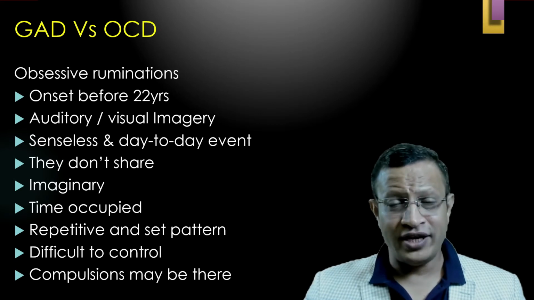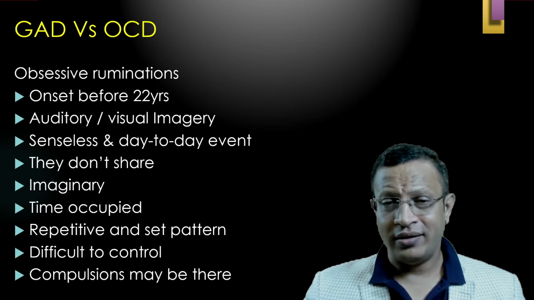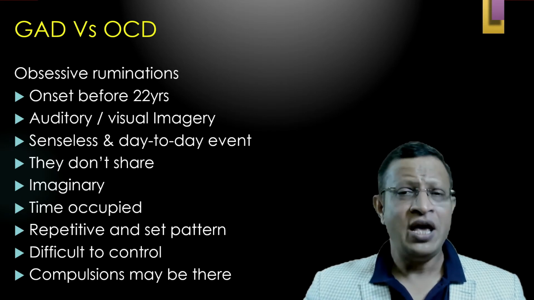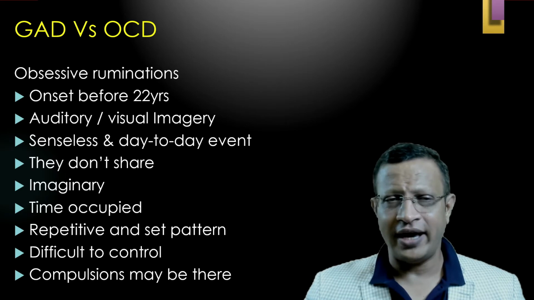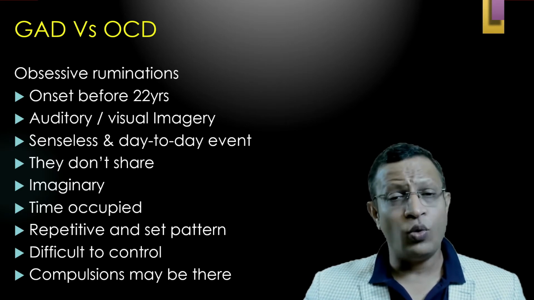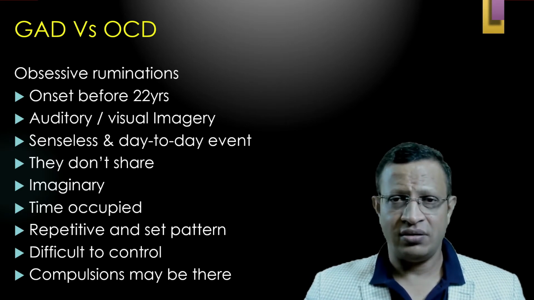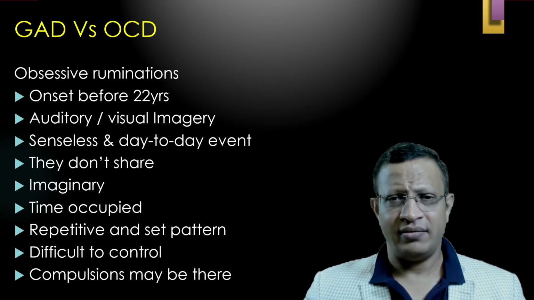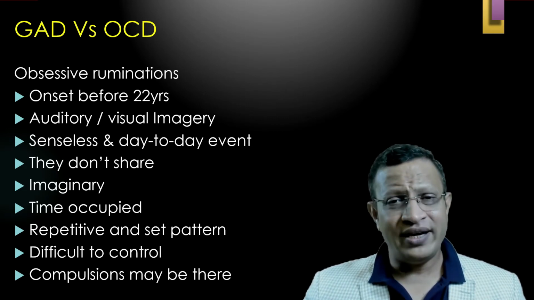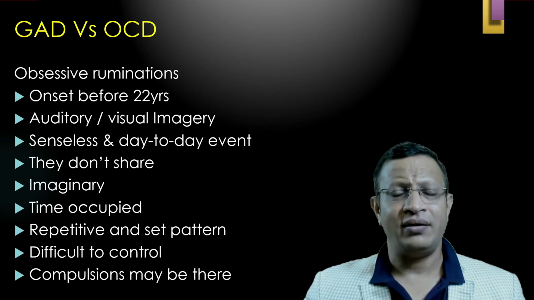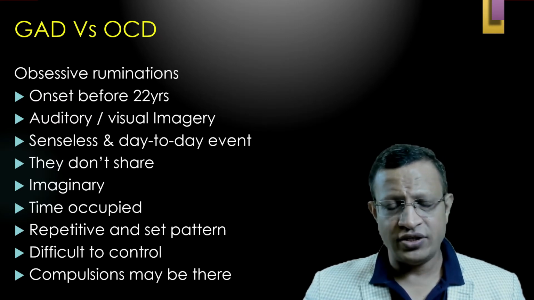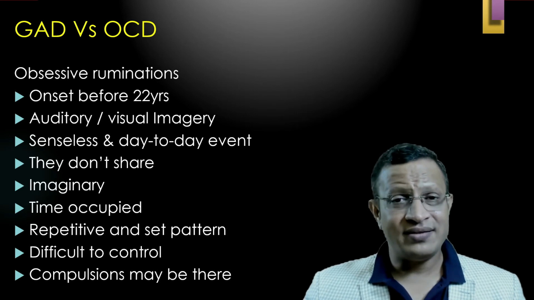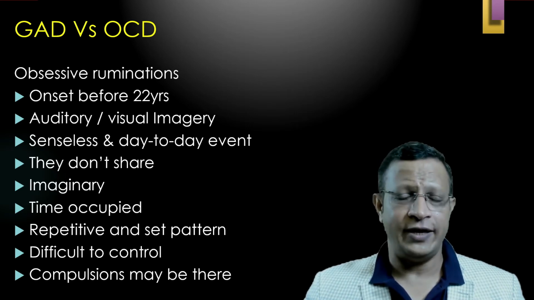The next important point is you need to differentiate GAD from OCD. In obsessive compulsive disorder, if a compulsion is there, it is easy to diagnose. But if you see predominantly obsession or obsessive rumination, then how do you differentiate? In OCD, the age of onset is invariably between 18 to 20, and some studies say 22. Whereas in GAD, the onset is in the third decade.